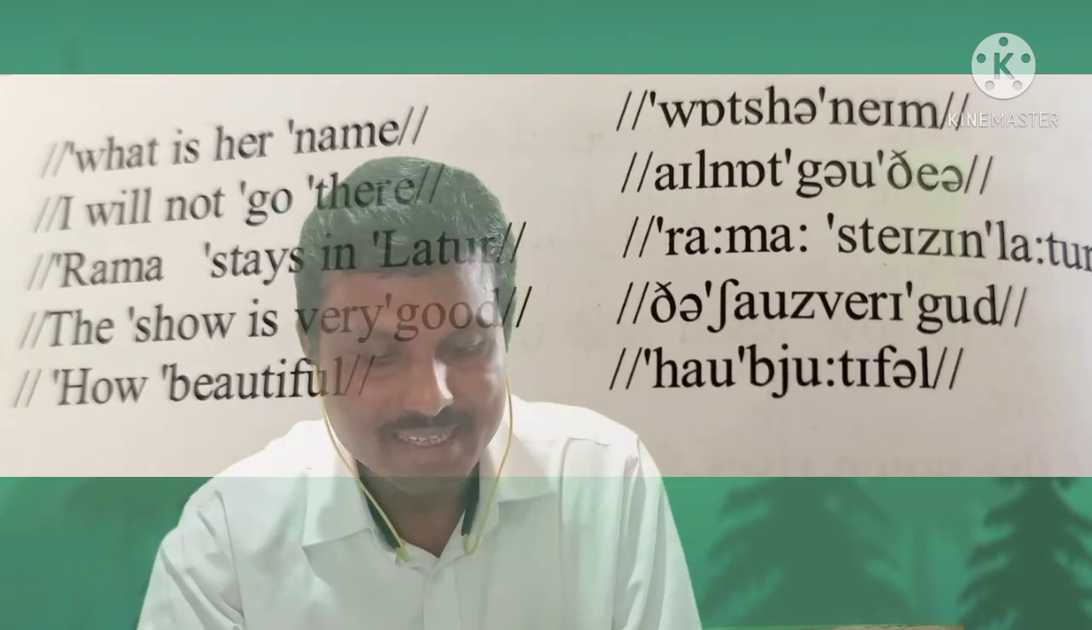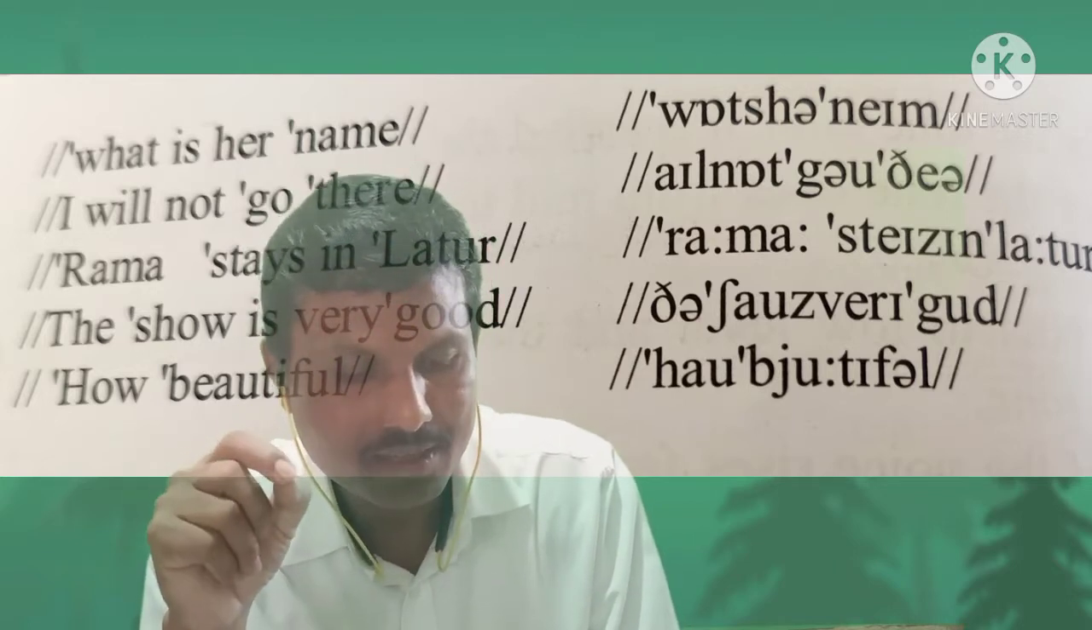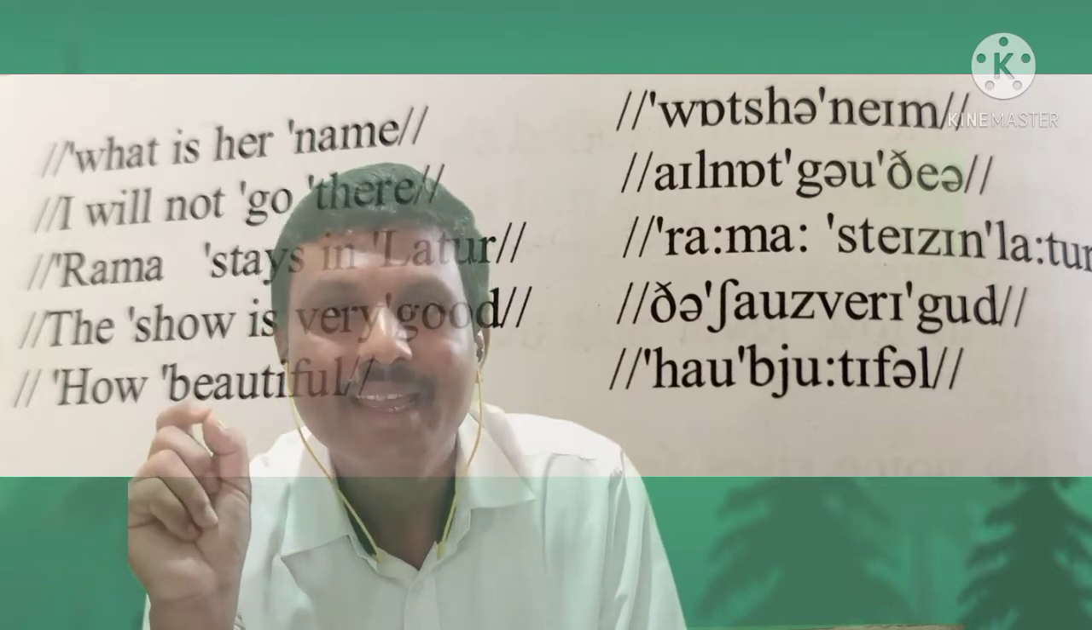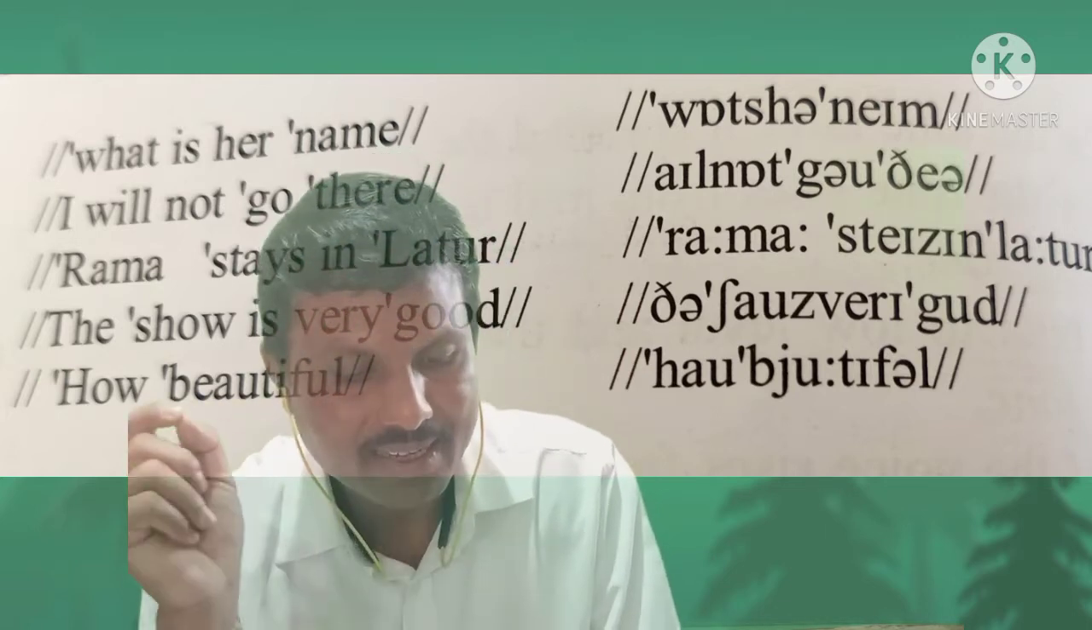As we know, stress or accent is indicated above and in front of the stressed syllable. On the top of the letter, in front of the syllable, we mark stress by a single small line on the top of the letter, right? That is how. See the example here. What is a name? Where is the stress? Stress is on what and name.